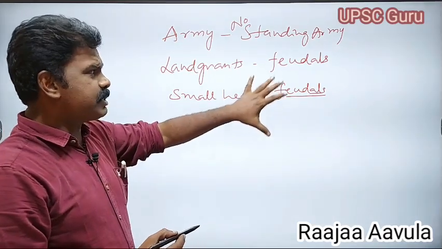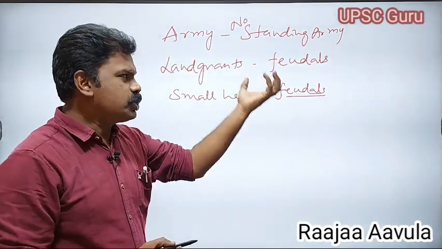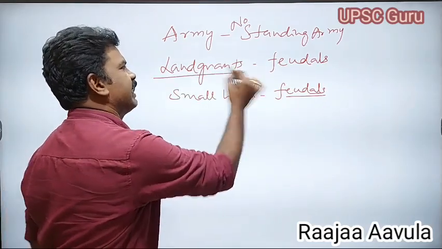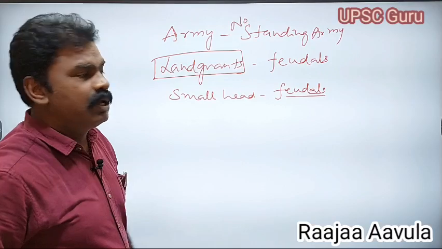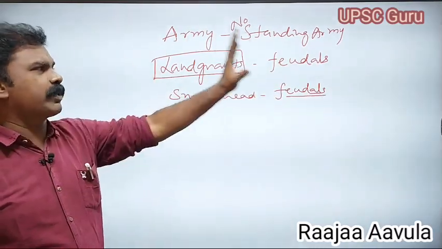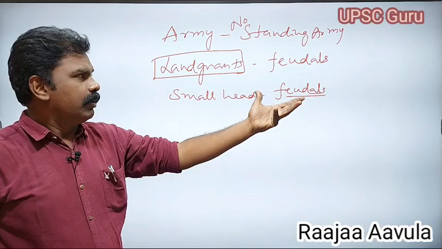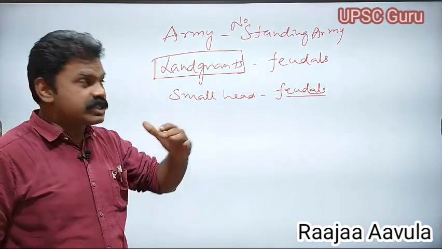For the maintenance of the army for the wars, these feudals were given land grants. Whatever revenue came from the land grants was enjoyed by the feudals and used for the feudals' army. By this time, giving land grants to the feudals had increased.